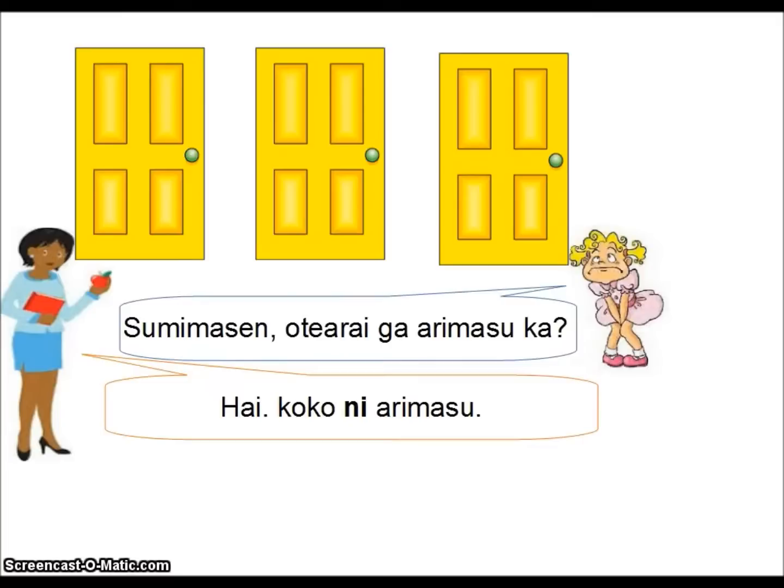I realize there's something else that I need to include. We didn't repeat the whole thing. Like I was saying, we didn't say oterai ga arimasu, but you could potentially. You can say, hai, koko ni oterai ga arimasu. But in order to not keep repeating ourselves, we're just not saying it. With my question, which door would the bathroom be behind if she's saying koko? It's going to be the one close to the teacher, because she's speaking. If it was close to the girl, she would be saying soko. And if it was close to neither of them, it would be asoko.